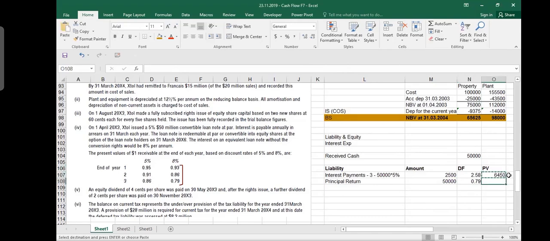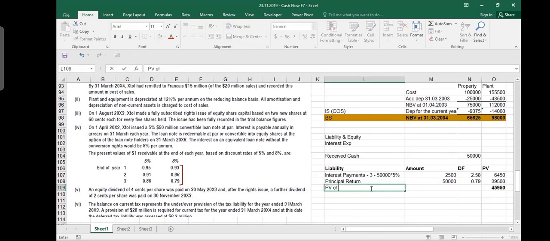So now you make this. It means that you have 45,950. This is your present value of the bond liability. Are we clear? Sir, can we just do a quick revision on this? So we have taken the discount factor for all 3 years, which is 2.58, to calculate the present value of the coupon for 3 years, right? Yeah.